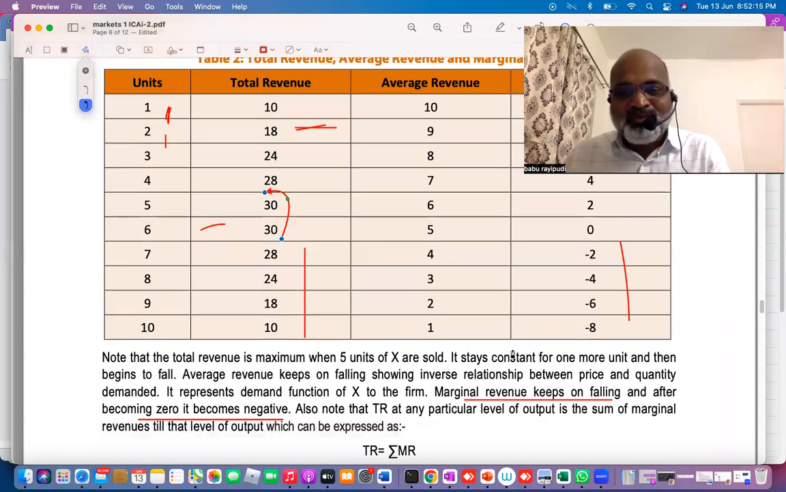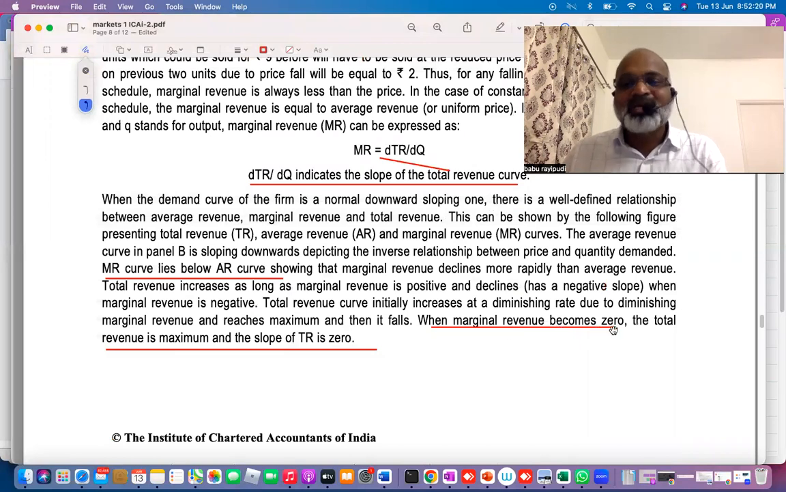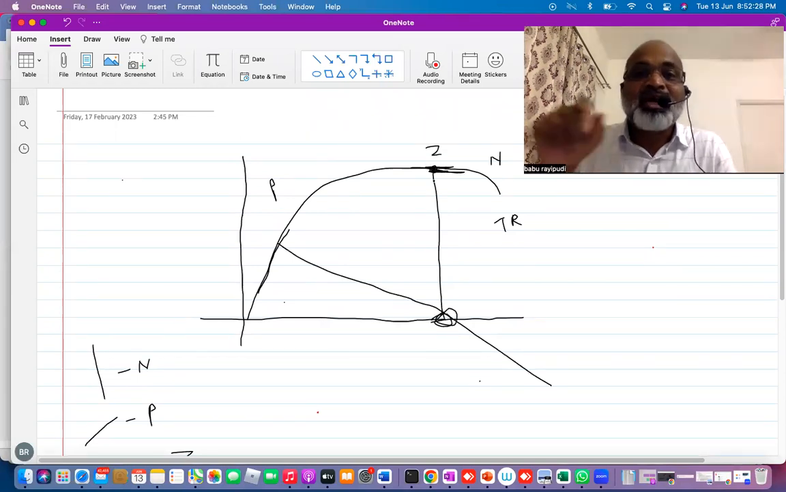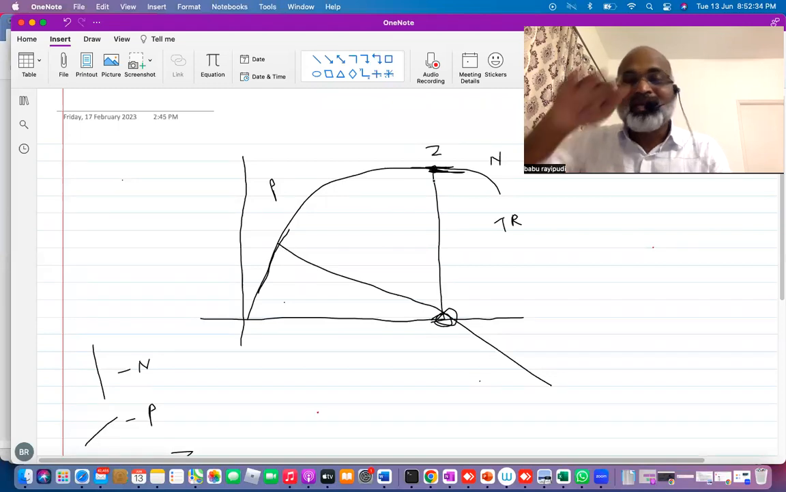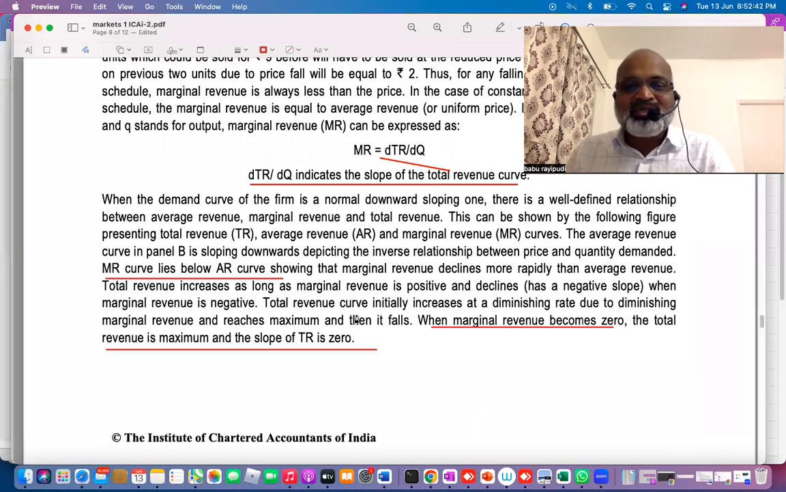Now come to this point in your material. What this point clearly says: when marginal revenue becomes 0 in your graph, this is the 0 point, and TR is maximum. TR value is maximum, but TR slope is 0, because any parallel curve is called zero slope. Got my point? This is what you have to understand.